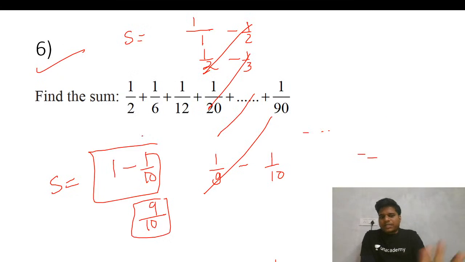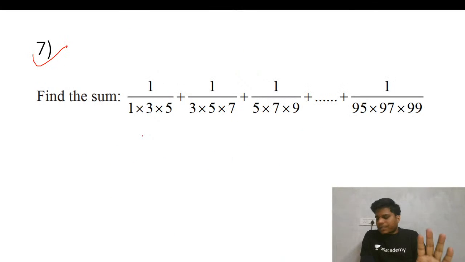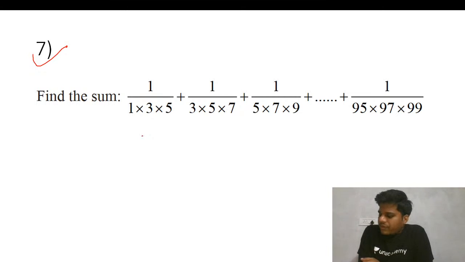For two terms, this is simple: 1 into 2 and 2 into 3, that was simple. But for more than two terms, what will we do? It will be difficult to solve in the previous manner. Definitely it can be solved, but it will be a little complicated. So instead, I will tell you the general approach, the general formula that you can apply for these types of questions, and you can deal with them very easily.